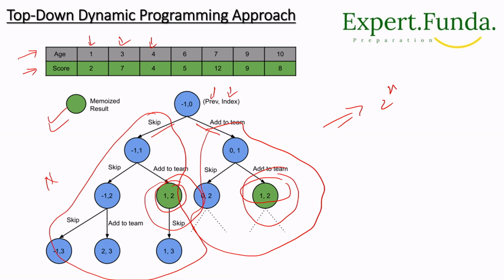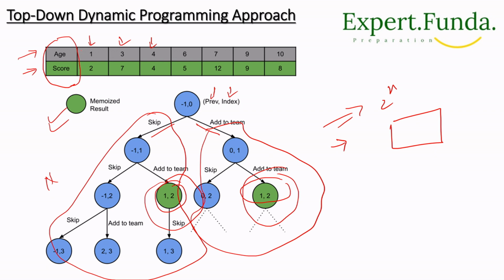Okay, so if we discuss the algorithm, what can the first step be? We have the age and score, right? So we will store the age and score of all the players in a list of pairs, like we have here. In this way we will store age and score. Then we will sort this in ascending order.